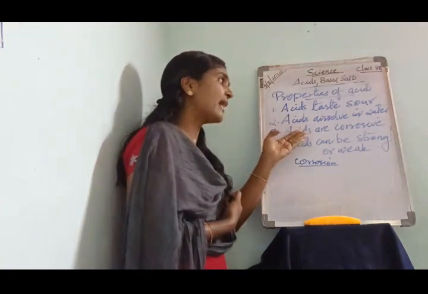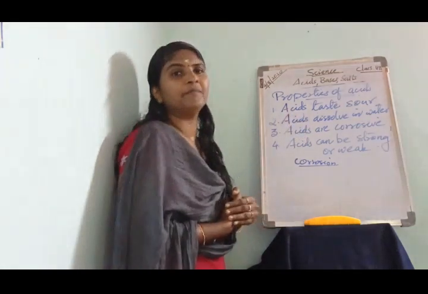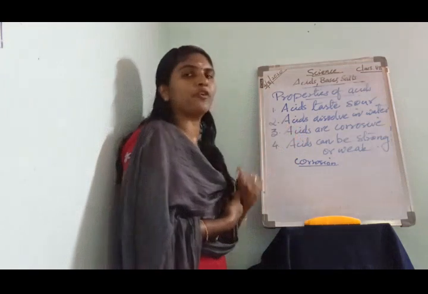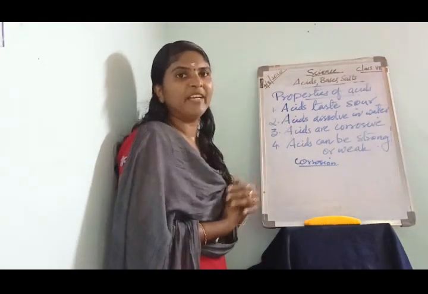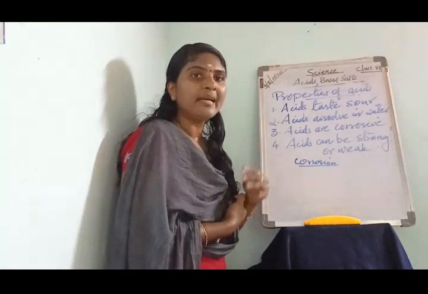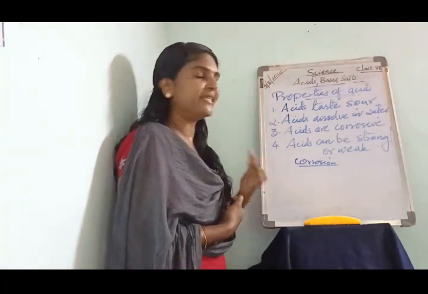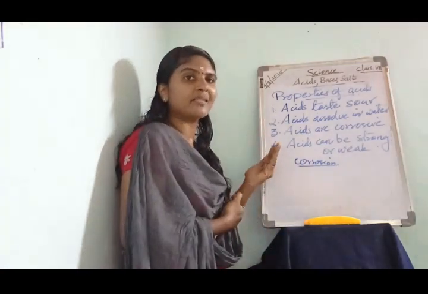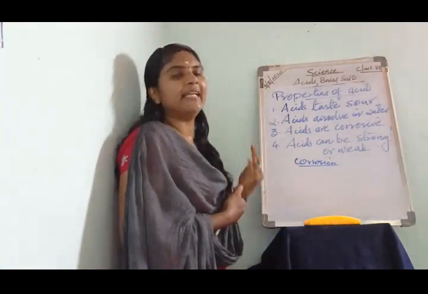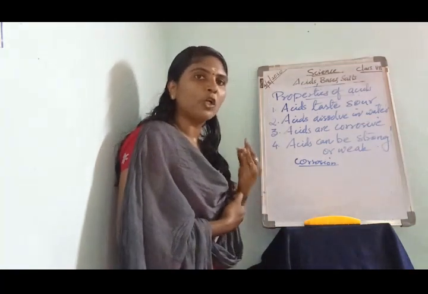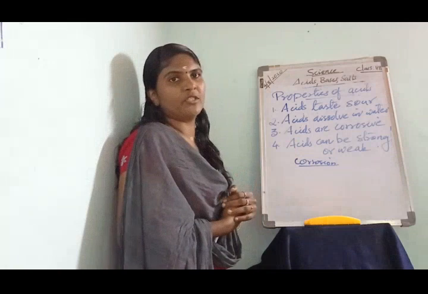Acids can cause corrosion to metals, living tissues, wood, cloth, and also limestone. That is why we can say acids are corrosive.